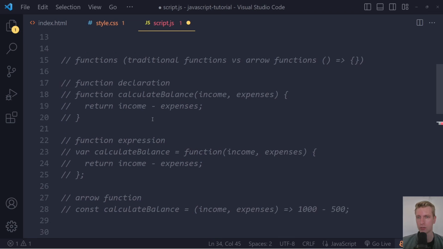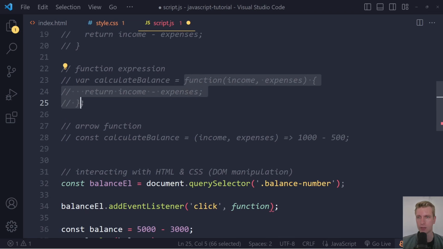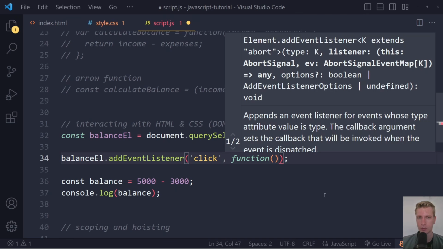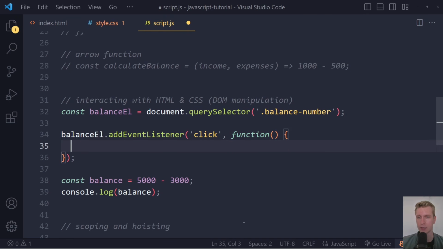So it's actually optional here to give it a name. We don't need to do that. Here we also haven't done that, right? So here we're having an anonymous function. We're assigning that here, right? So you don't need to give a function a name. It's going to be a function without a name here because we don't need to reference this later, right?